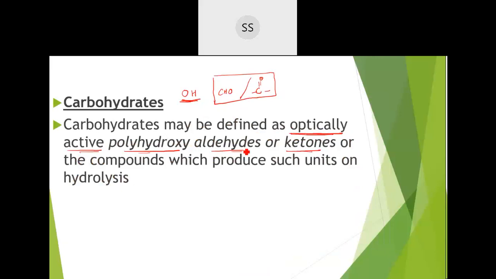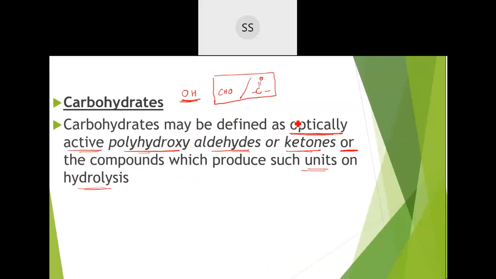So those are carbohydrates. Or some compounds, after hydrolysis, will give you hydroxy groups, aldehyde and ketone groups. If they produce such units after hydrolysis, then those are also called carbohydrates. When we eat carbohydrate, we don't think that so many things will be present in that.